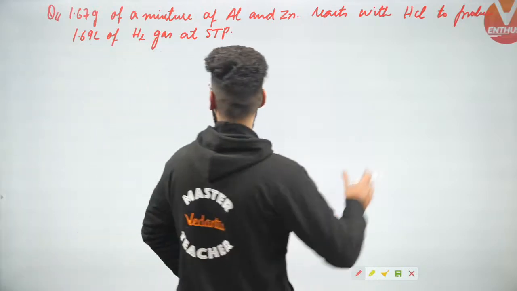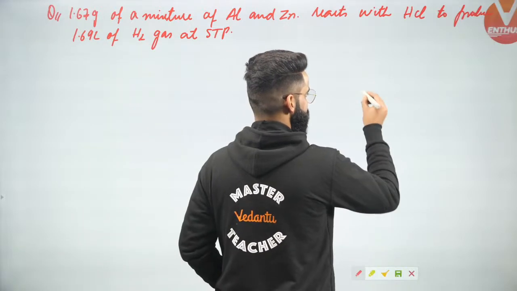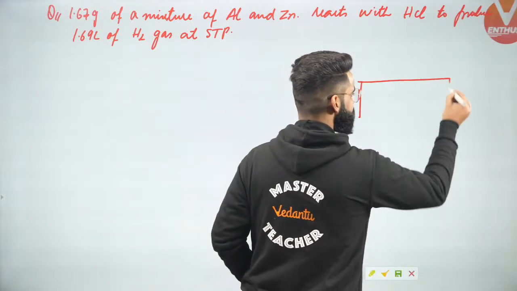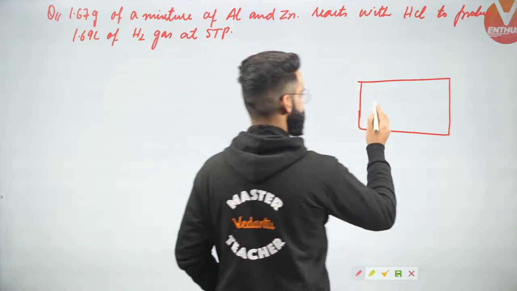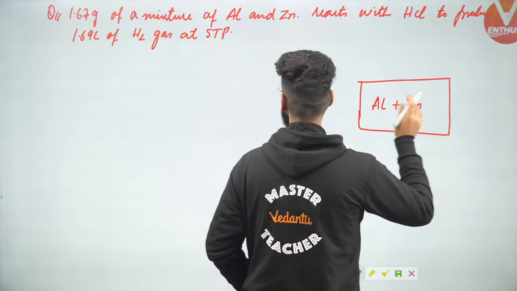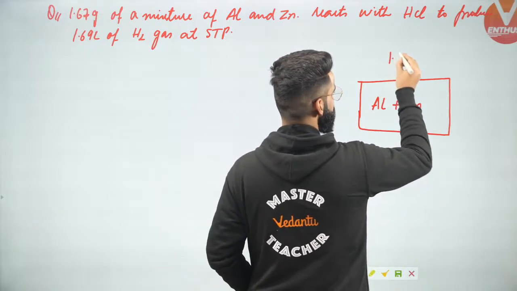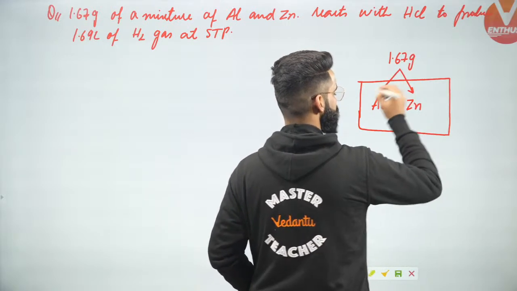Now guys, understand properly what I'll say. I'm given a mixture right here. Let's say I've got a mixture, and in this mixture I've got aluminium and zinc. What is the mass of the mixture which is given to me? The mass of the mixture which is given to me is 1.67 grams.